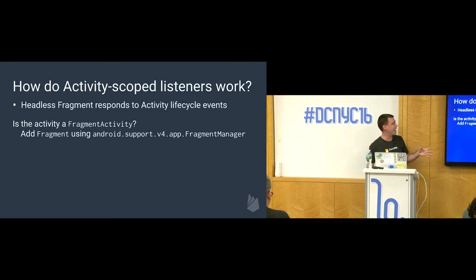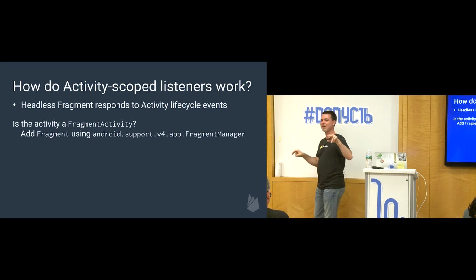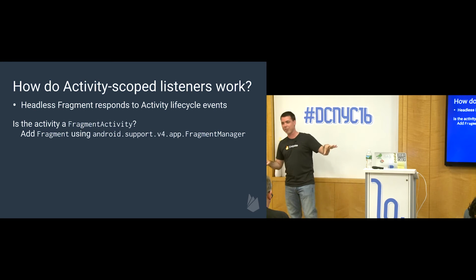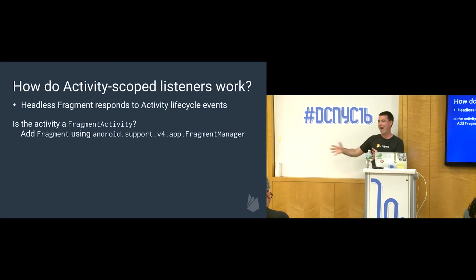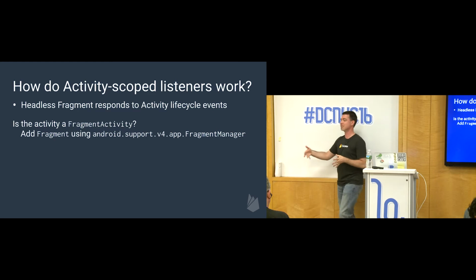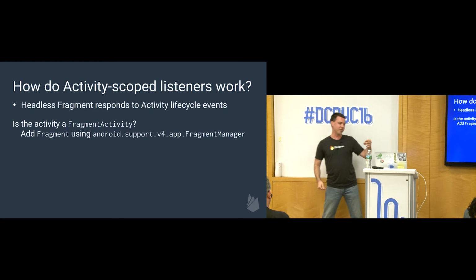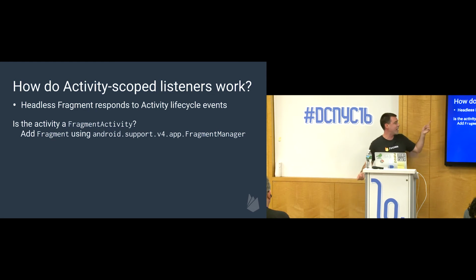And so the decision it's making is essentially the activity you pass. It's going to say, well, is this a fragment activity? Did this come from the compatibility library? Remember, there's two different kinds of activities. There's basic activities like platform activities, and then there's fragment activities which come from the compatibility library to sort of backfill the functionality that's missing in older platforms. So the decision the API is making, if I'm dealing with a fragment activity, I'm going to add the fragment using the compatibility library fragment manager.